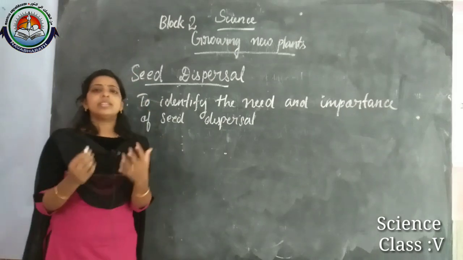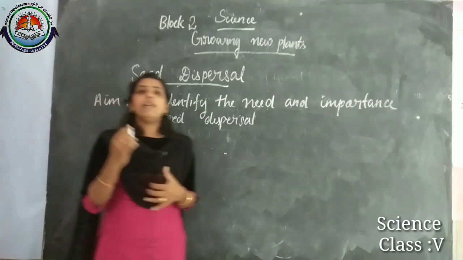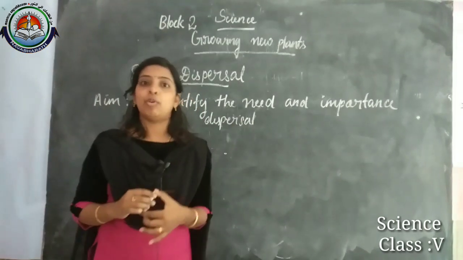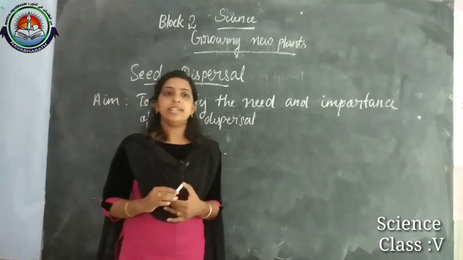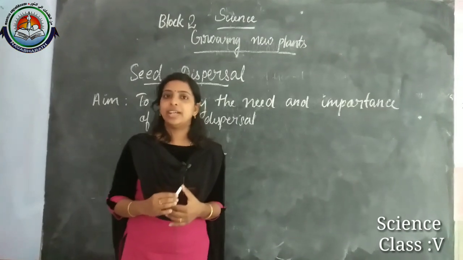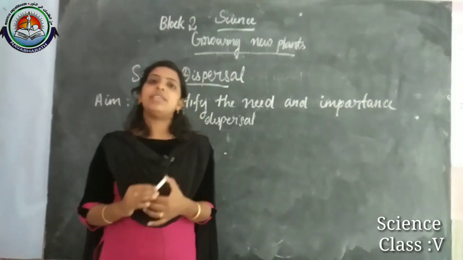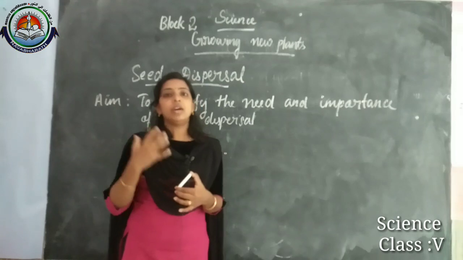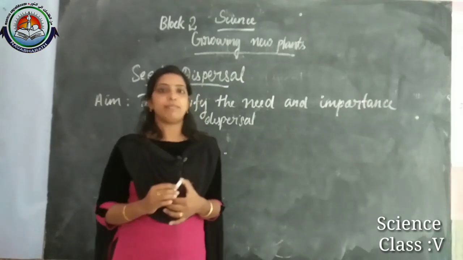Okay, and what is the need or importance of this seed dispersal? We can explain it with the help of an example. If we consider mangoes, you all know about mangoes, right? These mangoes come from the mango tree, and every year this mango tree can produce a large number of mangoes.